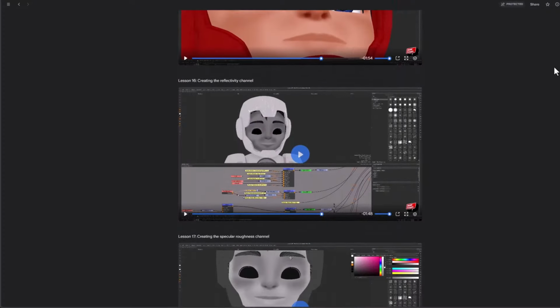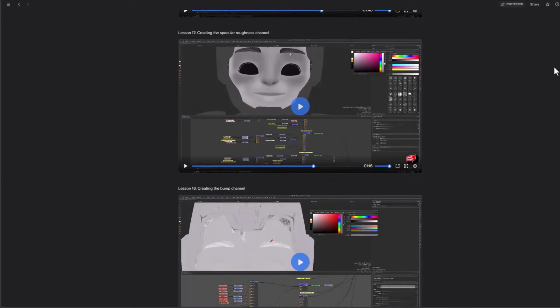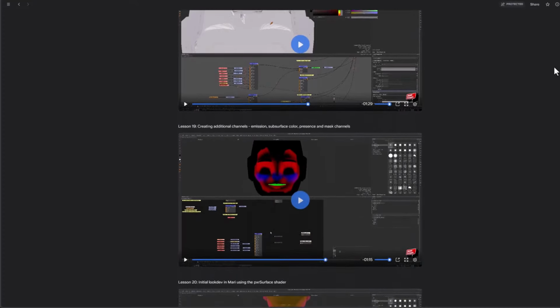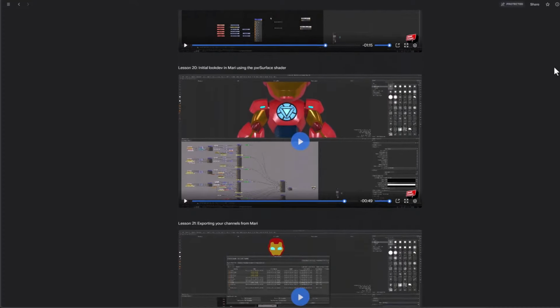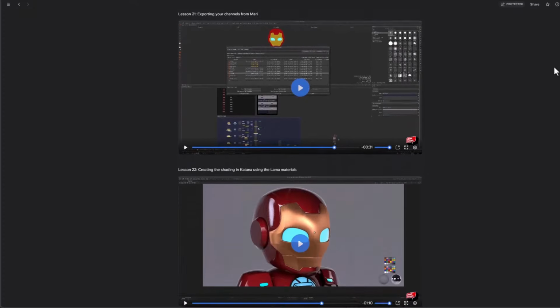This webinar is a summary of the journey through Mari our texture artists take to make them familiar with the software and help them better understand what it means to paint a texture map and get everything ready for the shading process.